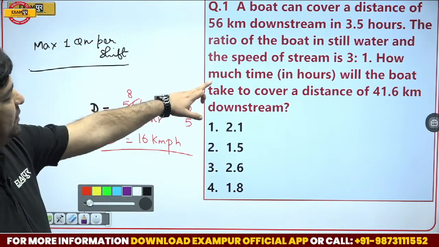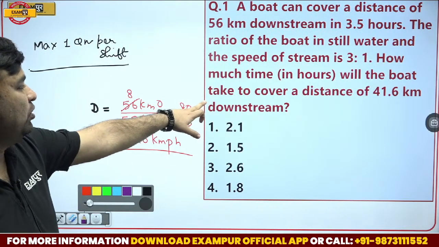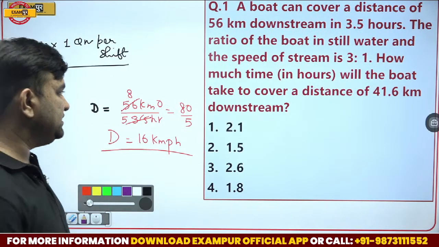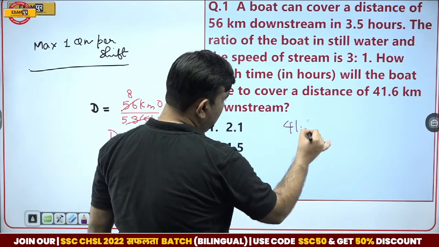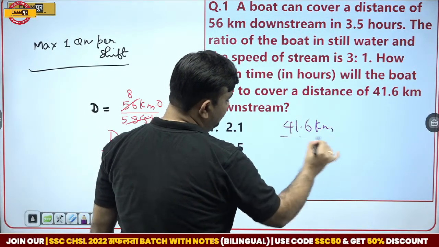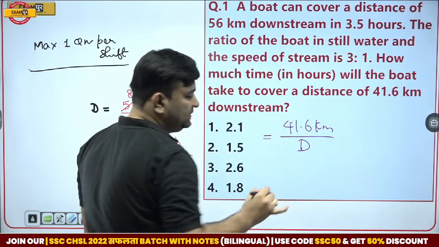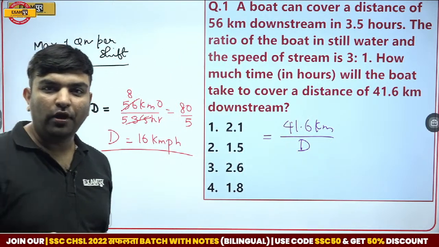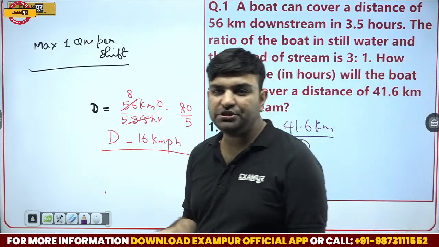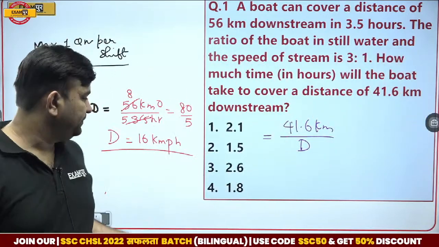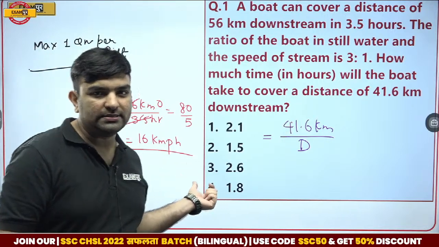Speed of boat, speed of still water. How much time will the boat take to cover a distance of 41.6 kilometers downstream? Guys, this is a loophole. Have you identified that only the speed of downstream is required to find the answer, and it is already known to us?